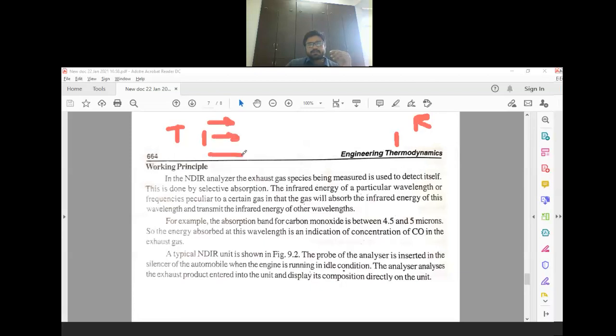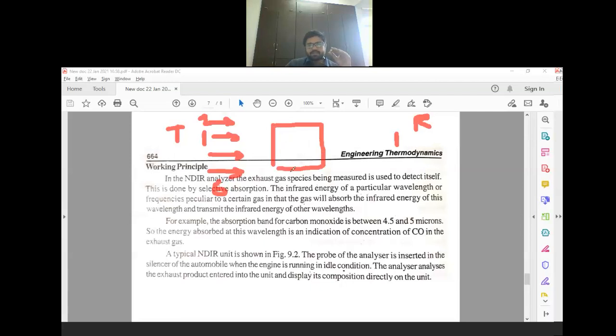Suppose from here different infrareds are emitted, but all of them have different wavelengths. Some of them have, suppose, 2 microns, some of them have 6 microns, 10 microns. So all these infrareds have different wavelengths, and in between we have kept the flue gas.